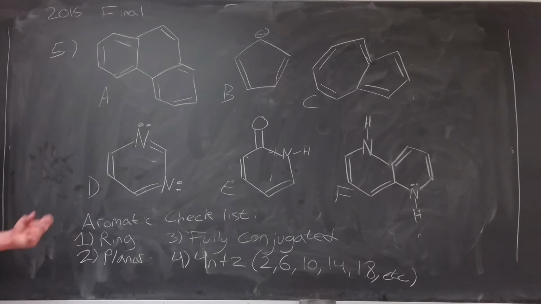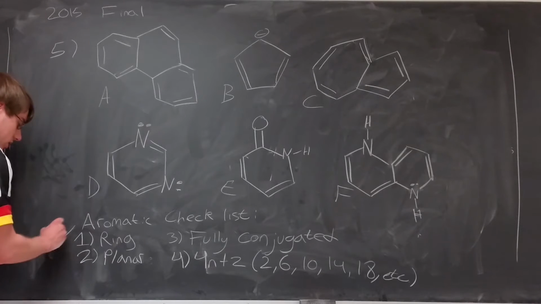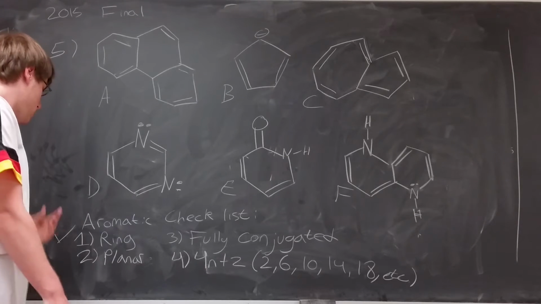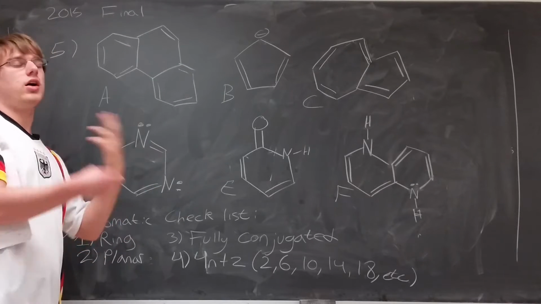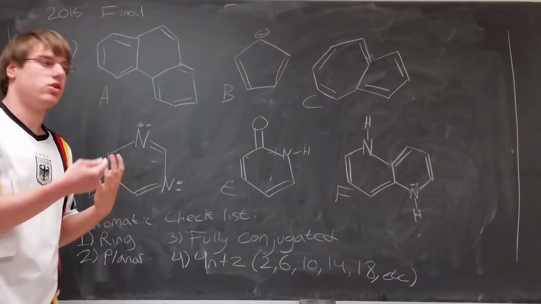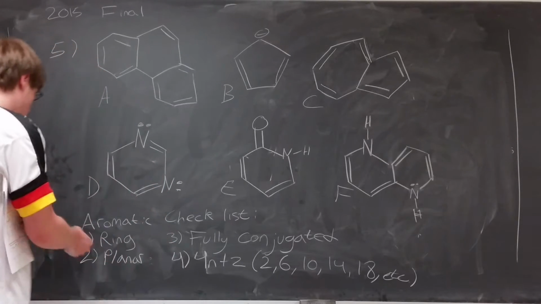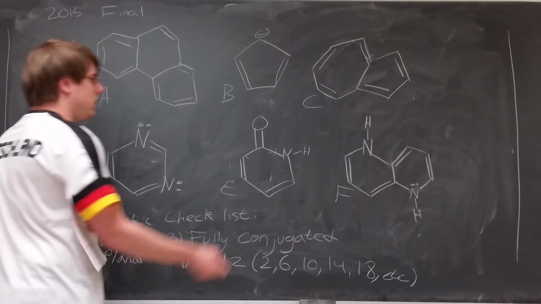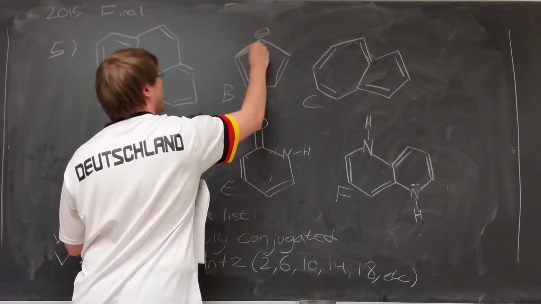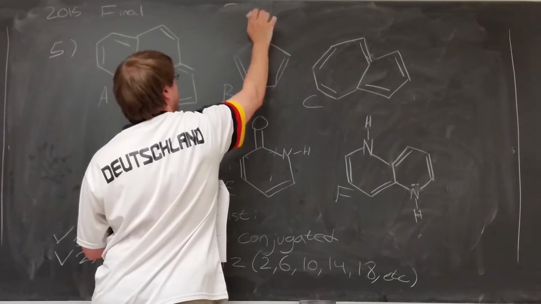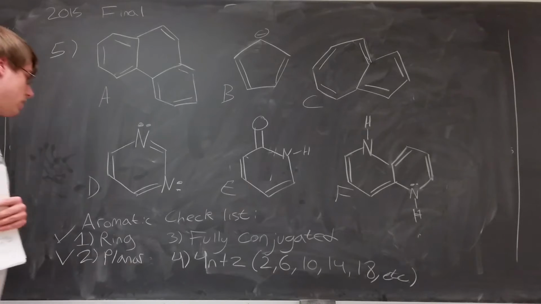1, you must be a ring. Well, looking at all of our structures, they're all rings, so that's going to be a check, so that can't be what we're ruling out. 2, they must be planar. Generally you're not going to have to deal with this in a question, so you can usually assume if it's a ring and it's fully conjugated, then it's planar. But if you see a wedge or a dash in the ring, that would imply it's no longer planar, and that's how you'd know this is false. But again, they usually don't ask about the planar rule, so I wouldn't worry about it.